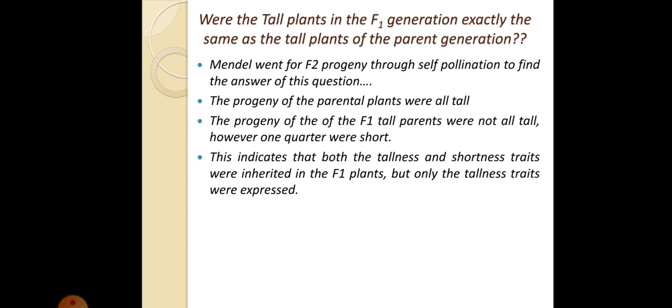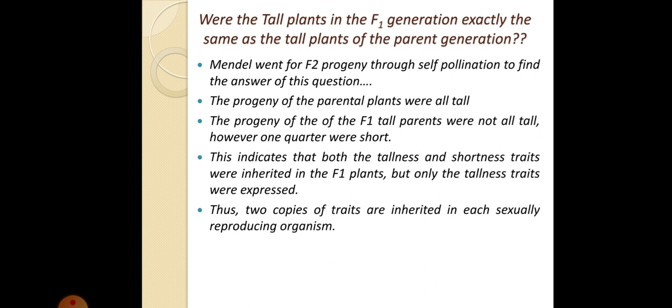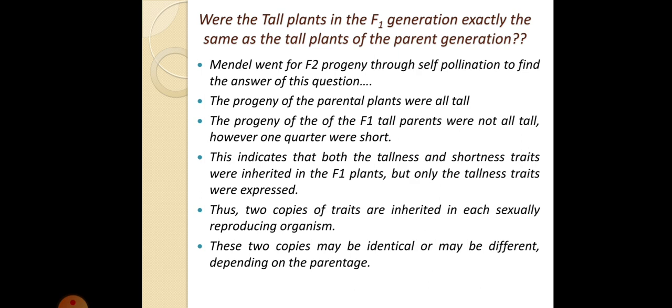Why wasn't small t expressed? We will understand slowly. Thus, two copies of traits are inherited in each sexually reproducing organism. These two copies may be identical or may be different depending on the parentage.